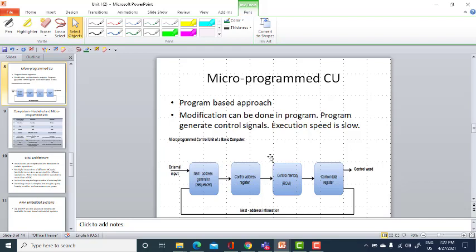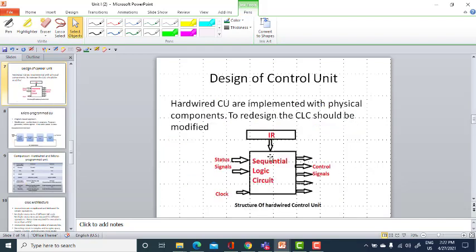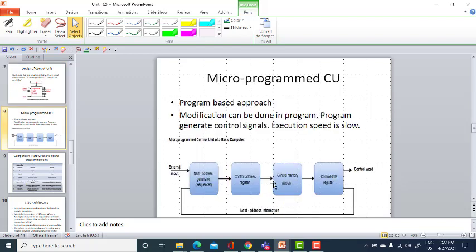Since this is a hardwired control unit, the generation of the control signals will be faster because you have a dedicated hardware circuit for it. The main disadvantage of the hardwired control unit is that you cannot redesign it easily, because if you want to redesign, you have to touch the entire circuit, namely the sequential logic circuit, and separately build a dedicated hardware unit for it.